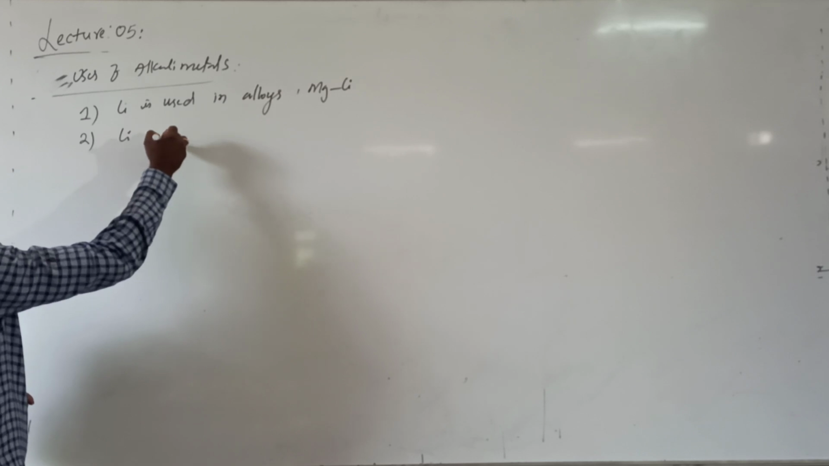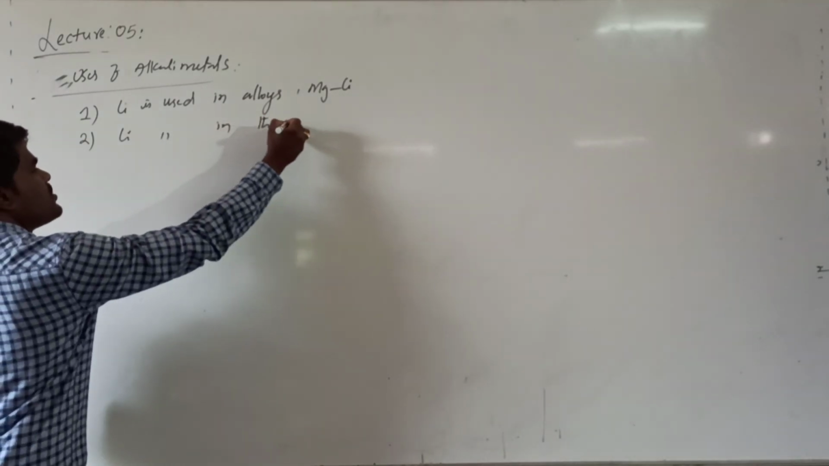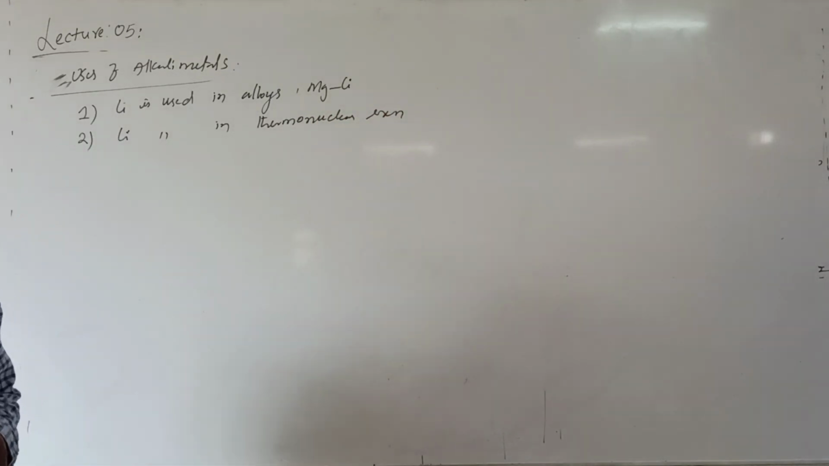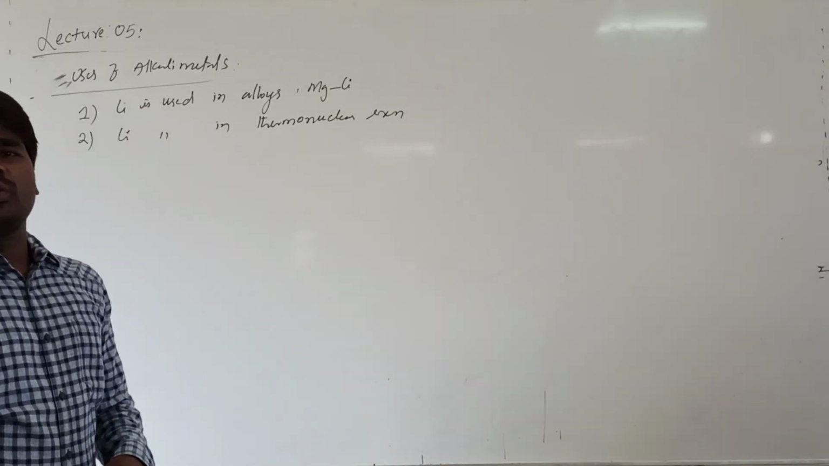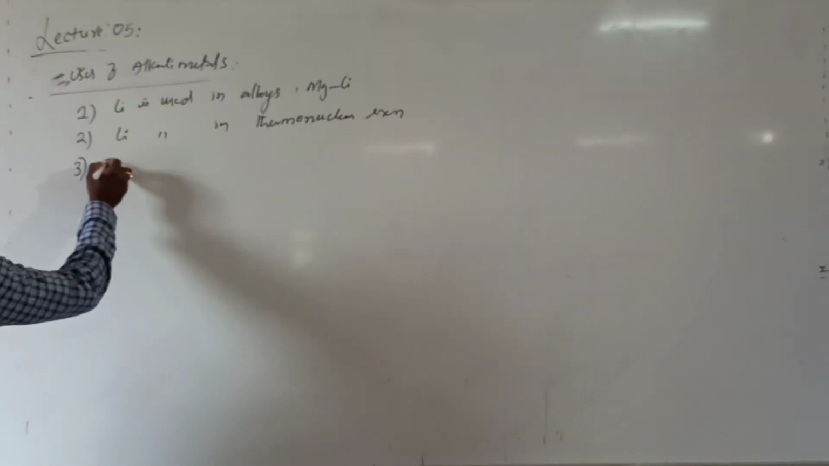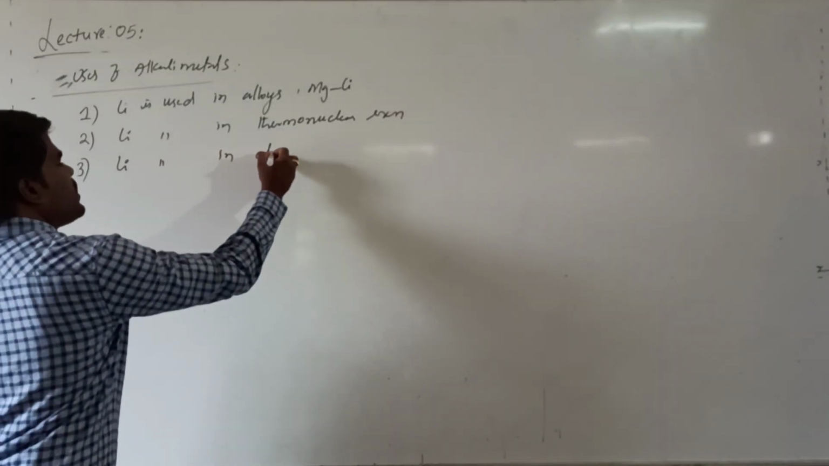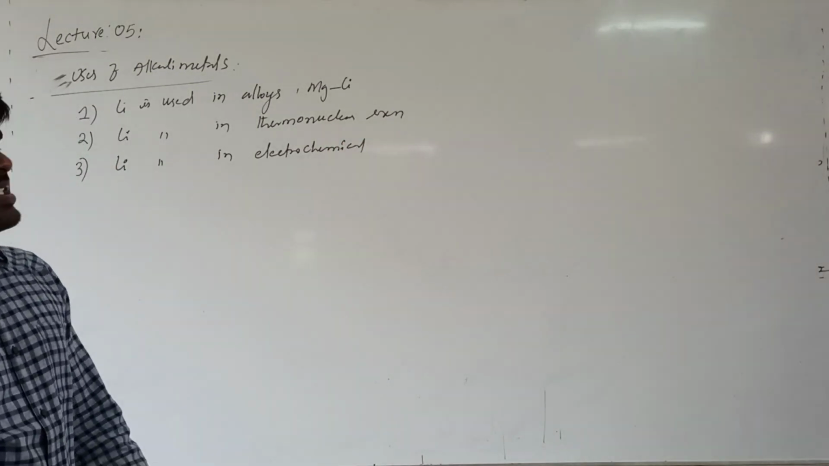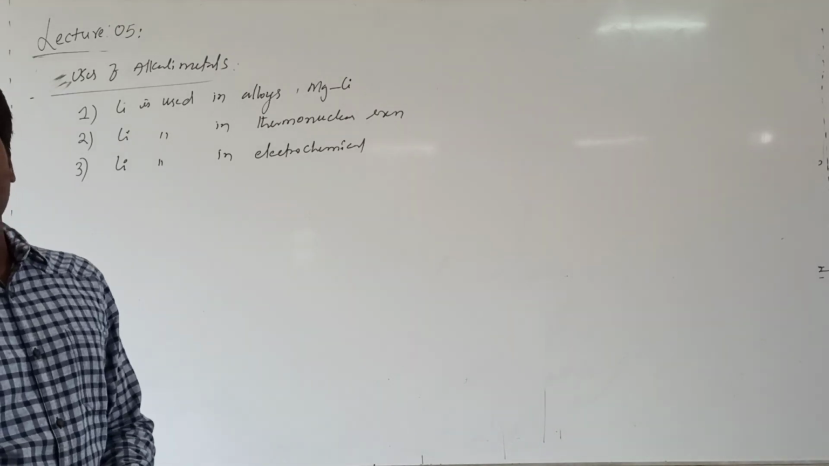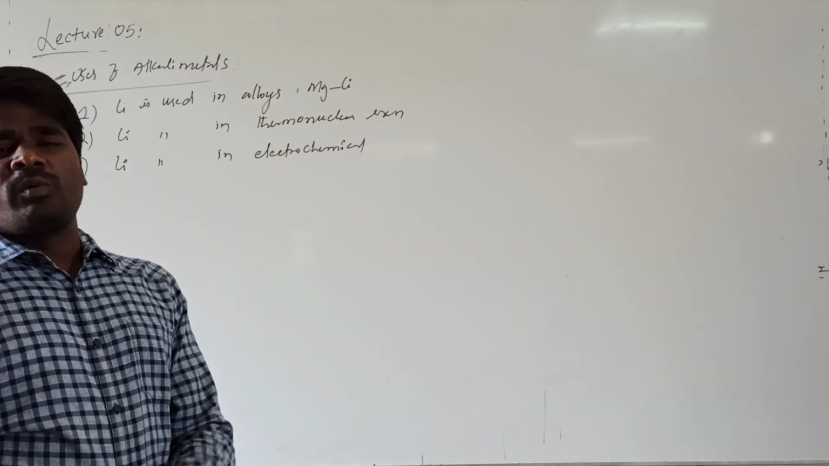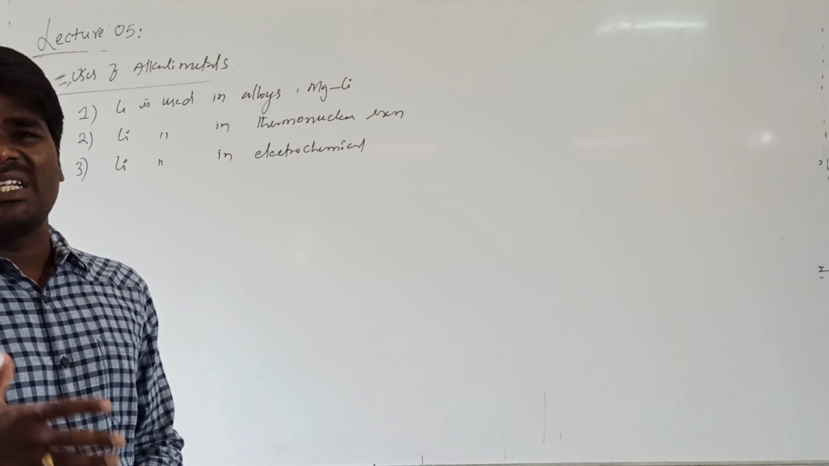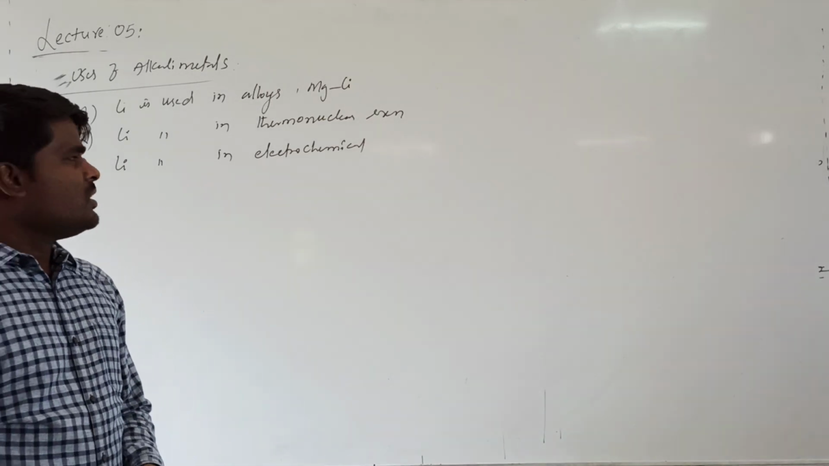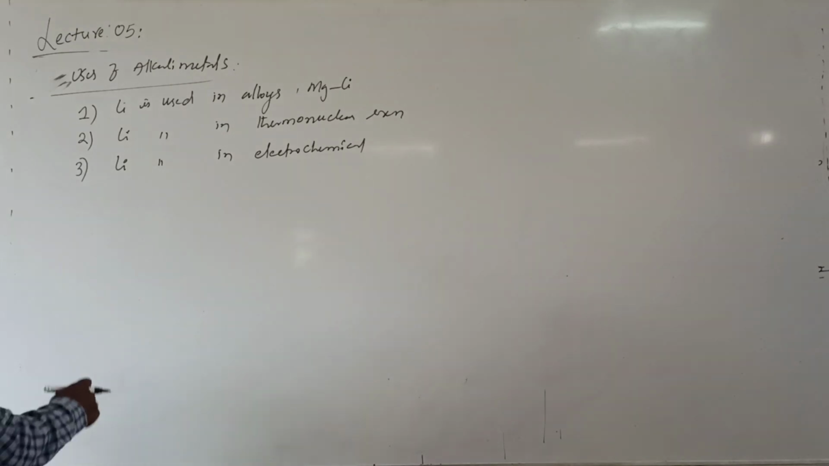Lithium is also used in thermonuclear processes. Because of the high melting point of lithium, it is used in thermonuclear reactions, in nuclear reactions. And lithium is also used in electrochemical cells. What is meant by electrochemical? This you will study in electrochemistry. Basically, lithium batteries are used in many electronic devices; the mobile you are using consists of a lithium battery. It is used as an electrochemical cell, where electricity is produced by a chemical reaction. So it is commercially used in electrochemical cells.